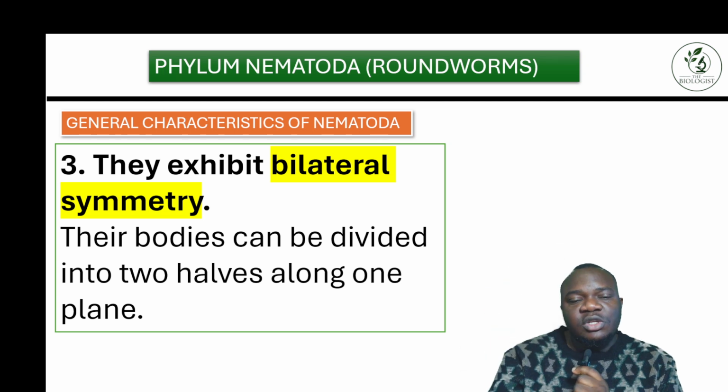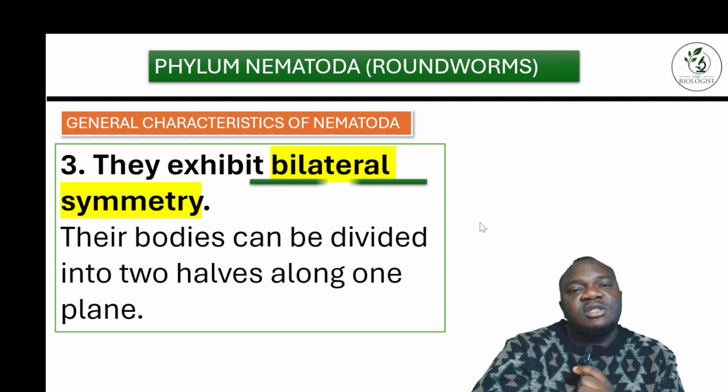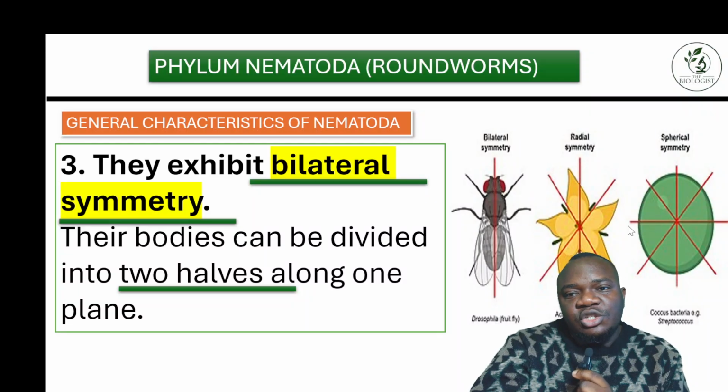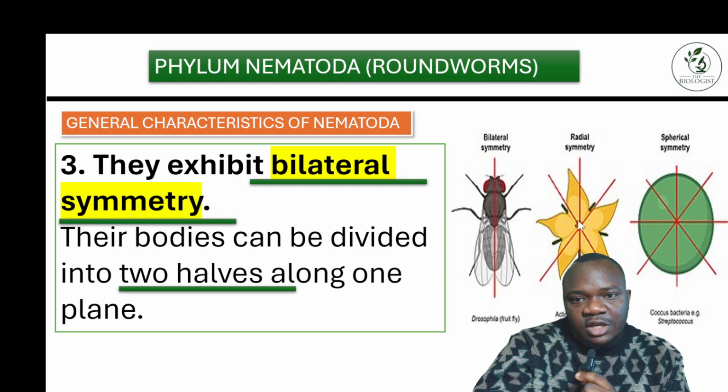Okay, into two equal halves. That is bilateral symmetry. So if you look at this illustration here, you can see spherical symmetry, that's what we're talking about. This is radial symmetry, just like the flowers on some plants.